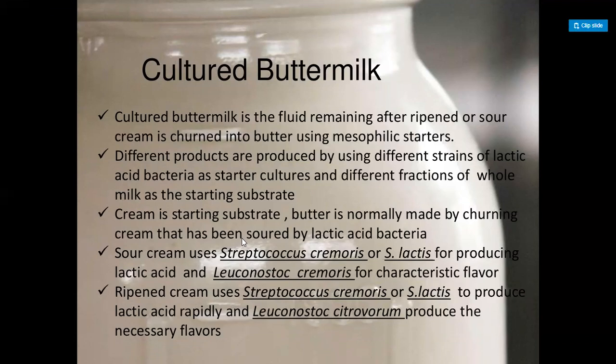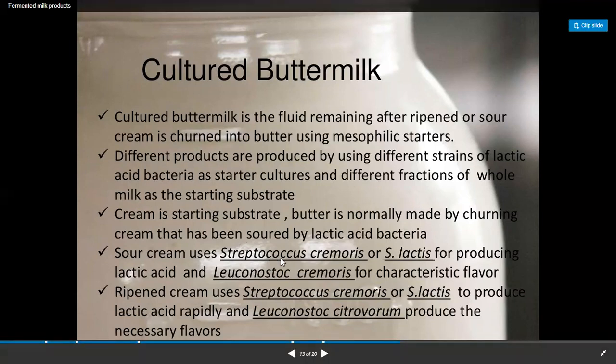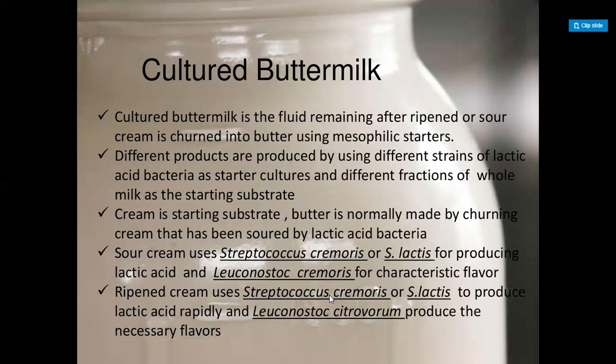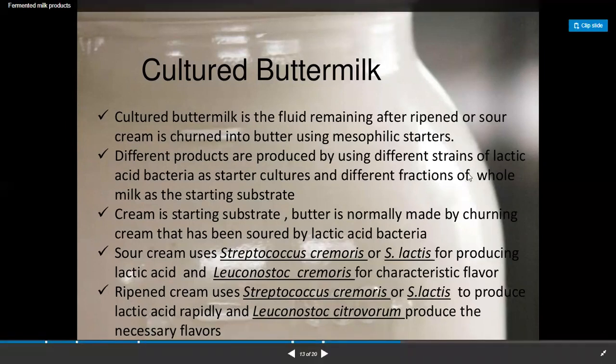The remaining material is buttermilk. The sour cream uses Streptococcus cremoris or Streptococcus lactis for producing lactic acid, and ripened cream uses Streptococcus cremoris and Streptococcus lactis to produce lactic acid rapidly, and Leuconostoc citrovorum produces the necessary flavors.